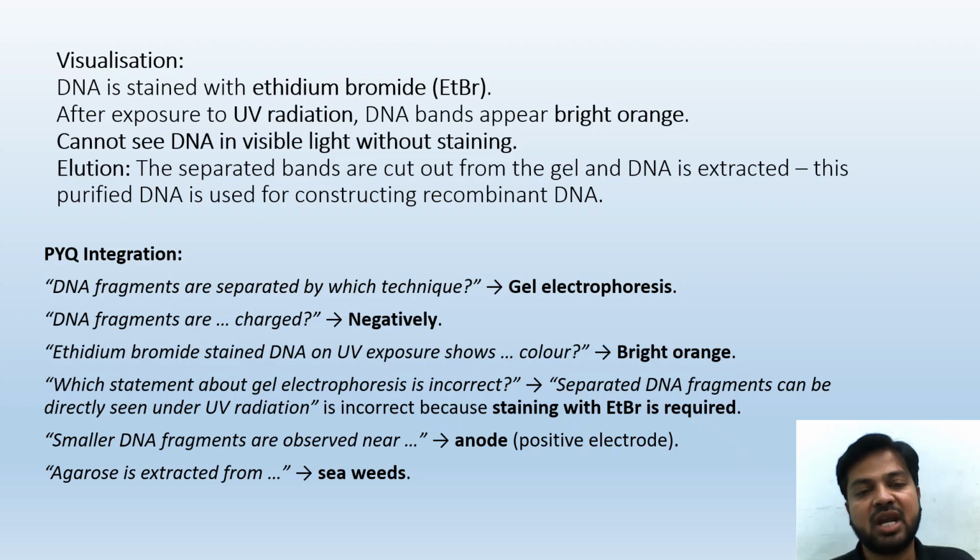Ethidium bromide stained DNA on UV exposure shows color? Yes, it does show color, and that color is bright orange. That is how we are going to identify these DNA fragments. Which statement about gel electrophoresis is incorrect? Separated DNA fragments can be directly seen under UV radiation is the incorrect statement. No, we need UV radiation, but only after staining, because staining with ETBr is required. After ETBr staining, we have UV radiation. So that's a subtle trap there.